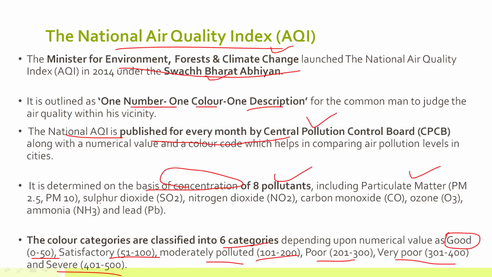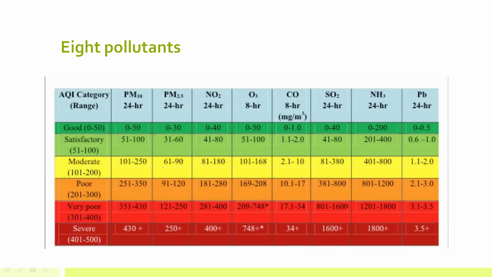Apart from PM 2.5 and PM 10, there are sulfur dioxide, NO2, carbon monoxide. Remember, CO2 is not among these 8 pollutants. Remember it. Then ozone, ammonia, and lead. So these are the 8 pollutants that are measured to calculate the National Air Quality Index. Here there are a total of 8 pollutants, and we have all 6 categories.